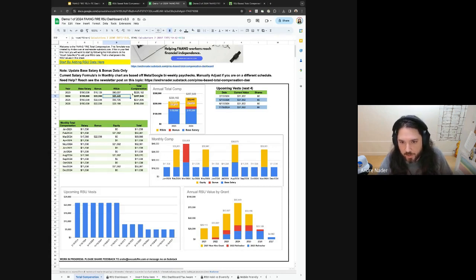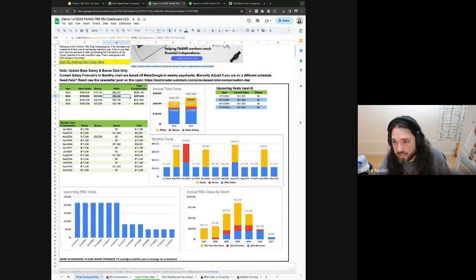So this table here is just showing your overall total compensation. This will be live and always updating based on the current price of the stock. So as you're looking at this throughout the day, this will be changing. If you look at it one day to the next, it will always be current and updated using Google Finance's data for the stock. The visualization on the right is last year's and then this year's total compensation broken out by those three buckets.